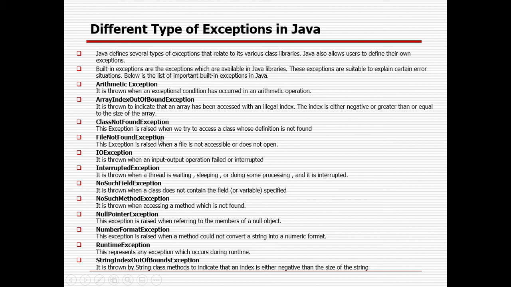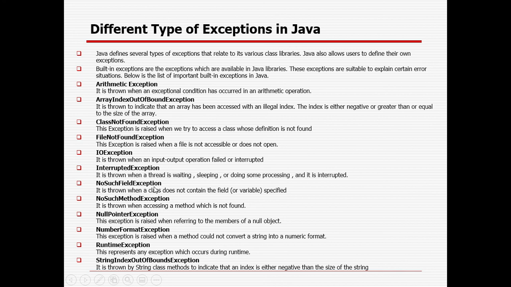File not found: in case the file does not open properly, or it is opened by some other person, it will throw this exception. IO exception: in case an input-output operation fails, it will be thrown. Interrupted exception: it will be thrown when, suppose I want to use a thread. Thread is for parallel testing, I will cover that part, no need to worry. But in case the thread is already in sleeping or waiting status and I want to access the thread, it will give the interrupted exception.